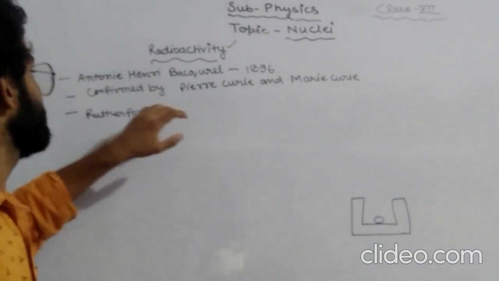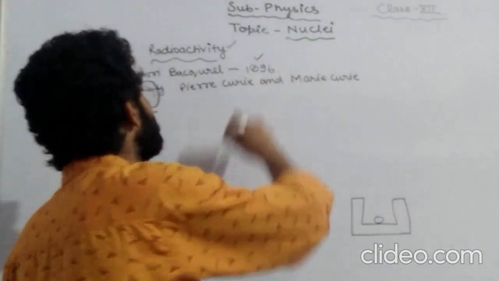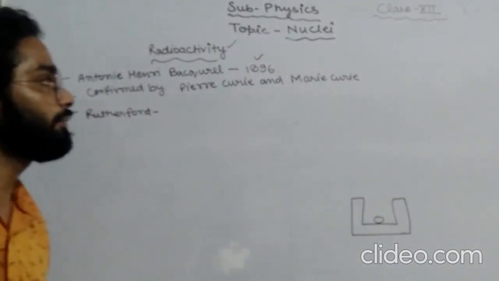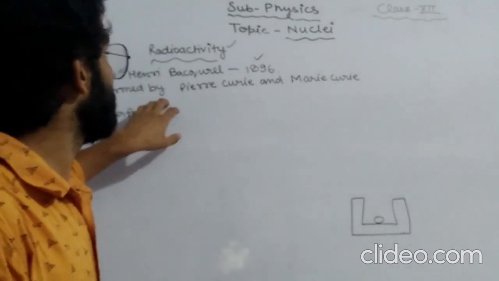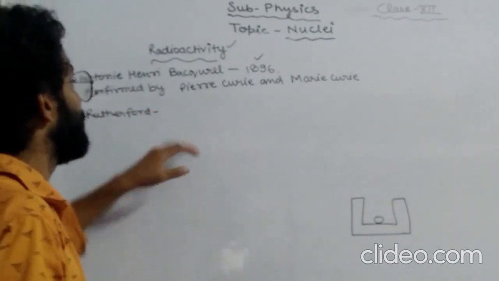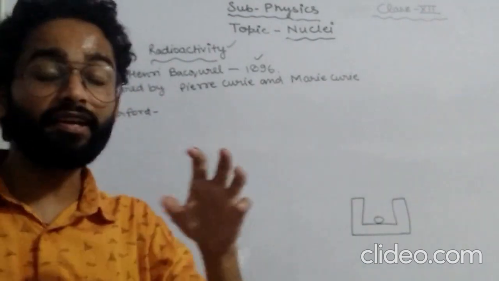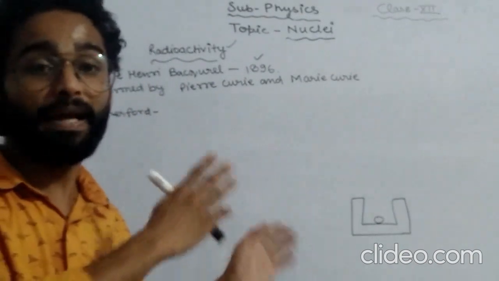It was first discovered by Antoine Henri Becquerel in 1896. After that, it was confirmed by Pierre Curie and Marie Curie. And after Becquerel's name, these penetrating rays are also called Becquerel rays.